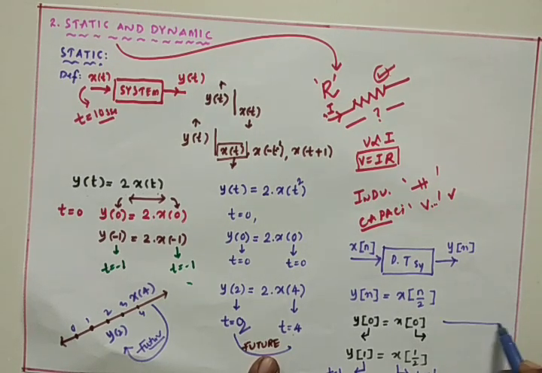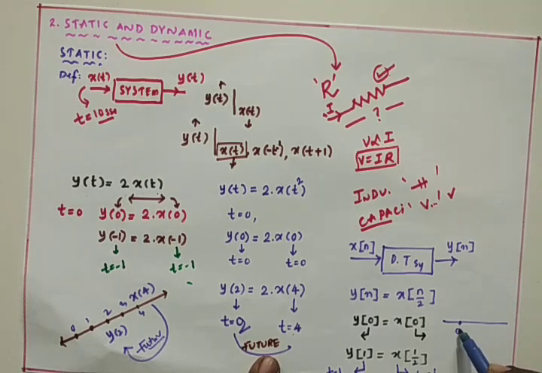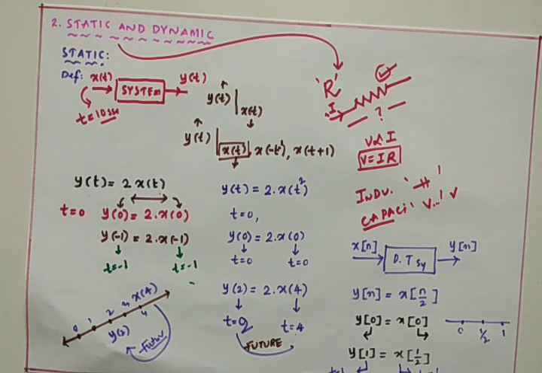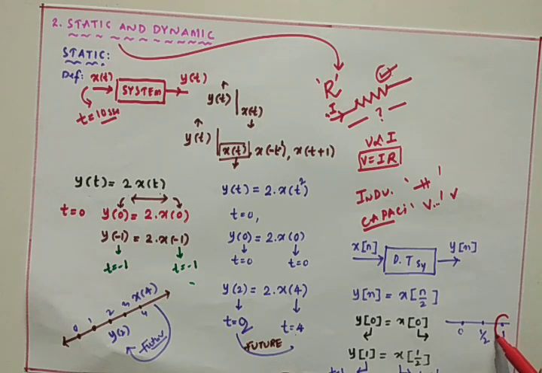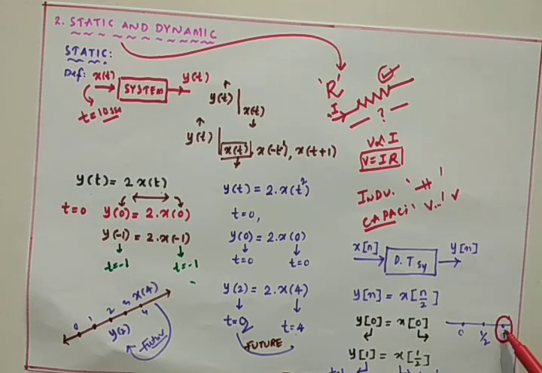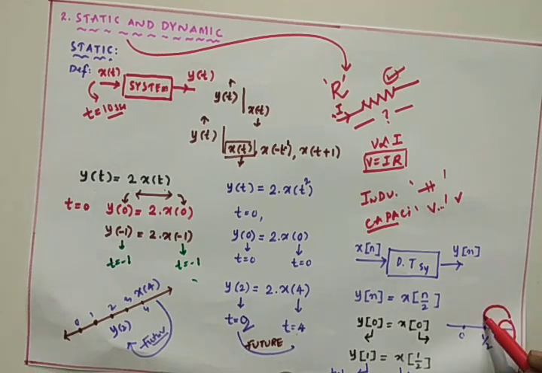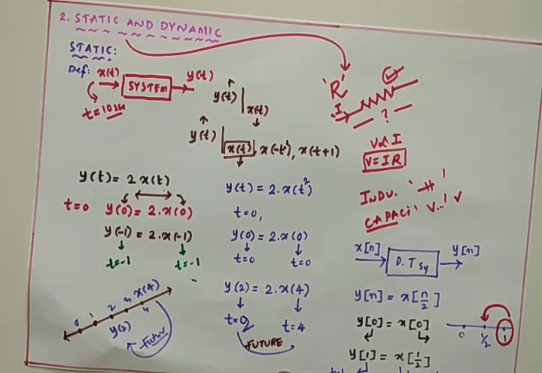Plot this: this is 0, this is 1, and this is 1 by 2. That means I got the output at t is equals to 1 with the input applied at t is equals to 1 by 2.